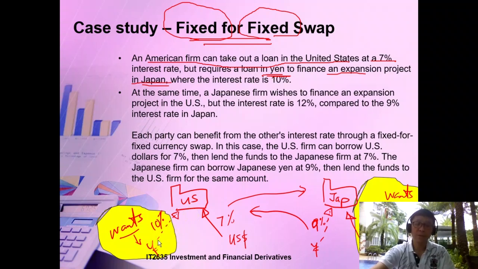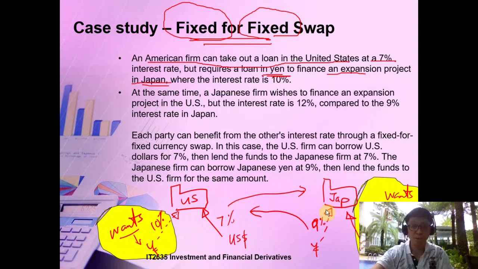So the rate of lending interest is actually higher since it's a foreign company, so maybe 10%. But for a U.S. company, if they were to borrow U.S. dollars, it actually only commands 7%. So this is one scenario.